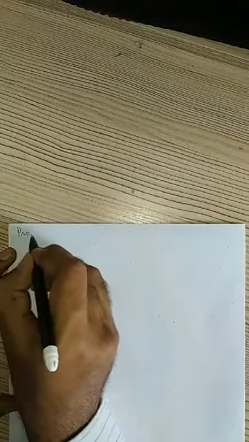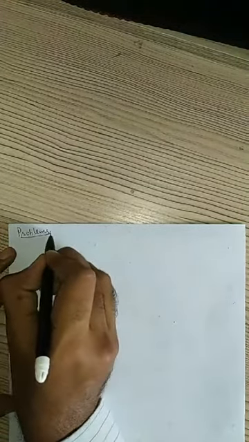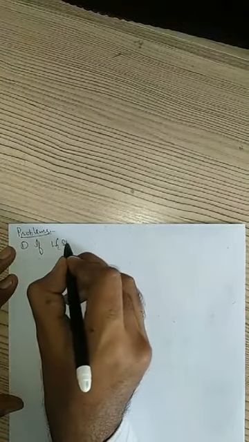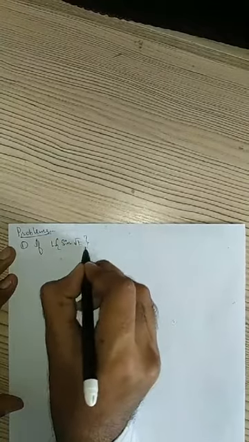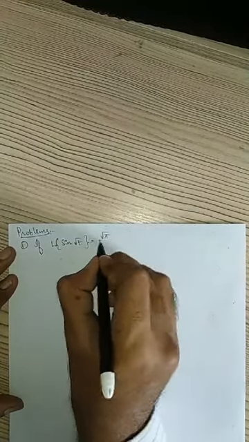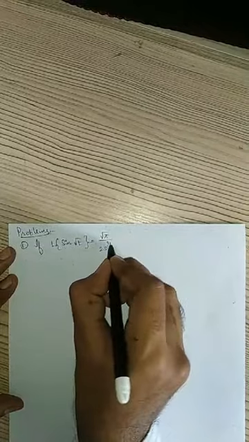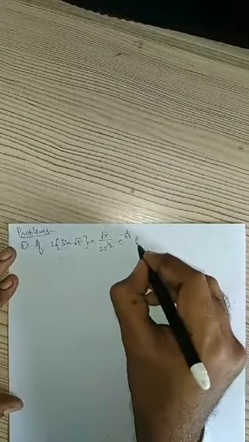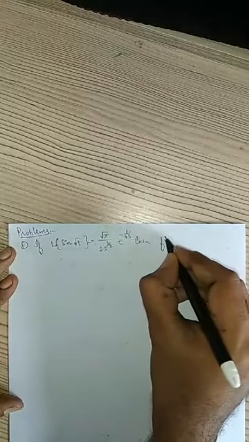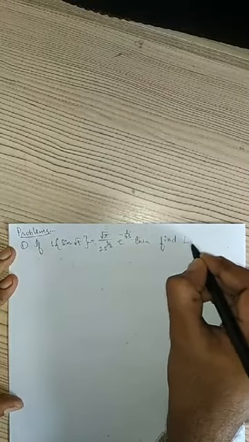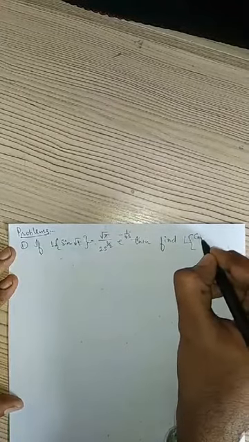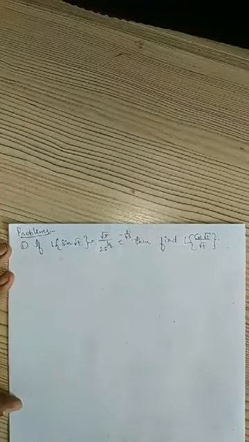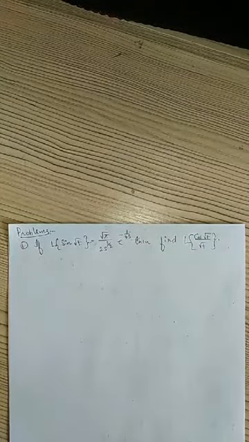So next we'll see a few problems related to this. Problems related to Laplace transform of derivatives. First one: if Laplace transform of sine root t is given by root pi by 2 into s power 3 by 2, e power minus 1 by 4s, then find Laplace transform of cos root t by root t, right?